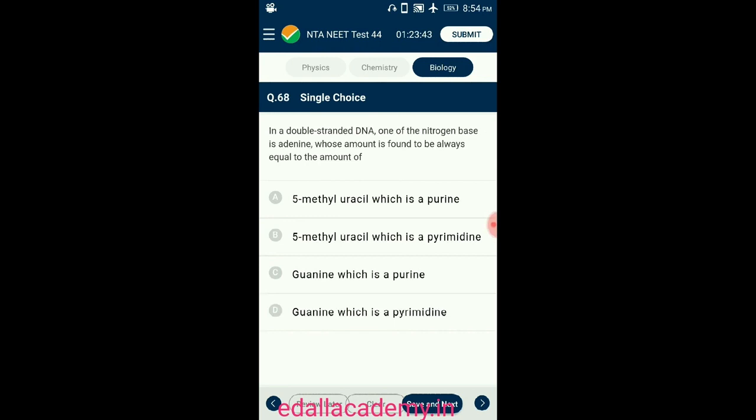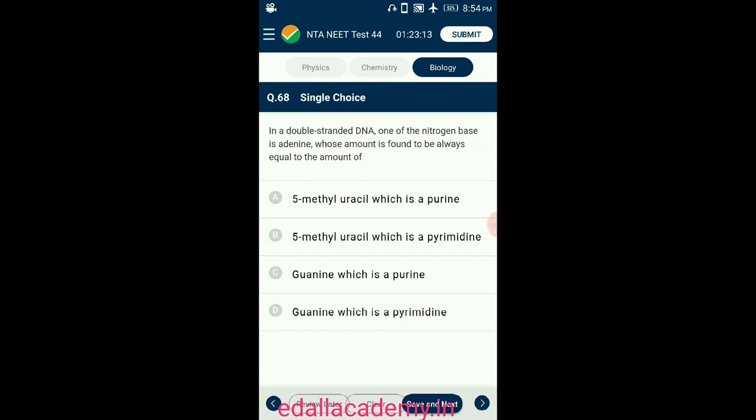Question number 68. In a double stranded DNA, one of the nitrogen bases is adenine, whose amount is found to be always equal to the amount of. The nitrogen bases in both strands of DNA are attached via hydrogen bonding to form base pairs. Adenine makes 2 hydrogen bonds with thymine from the opposite strand, and vice versa. Similarly, guanine is bound to cytosine with 3 hydrogen bonds.